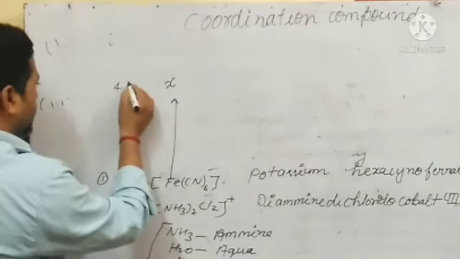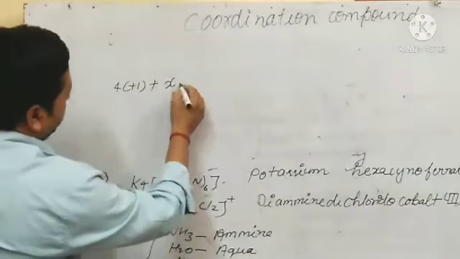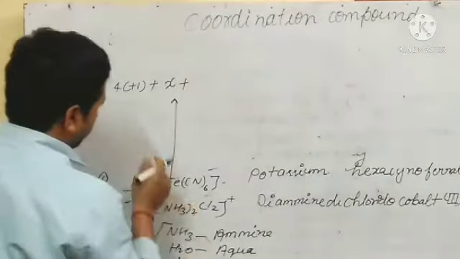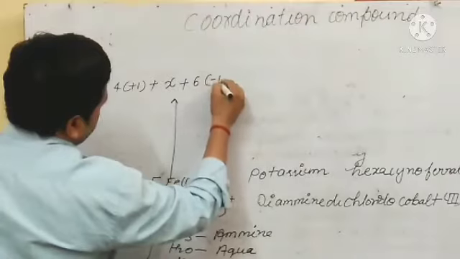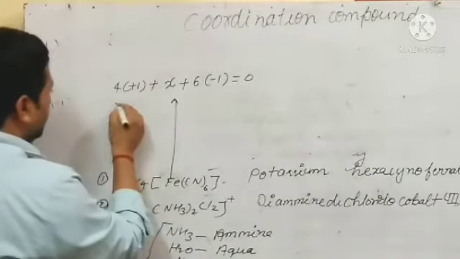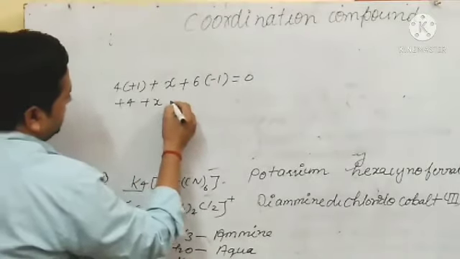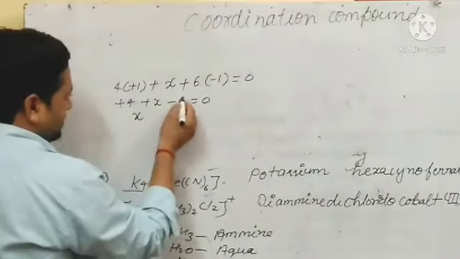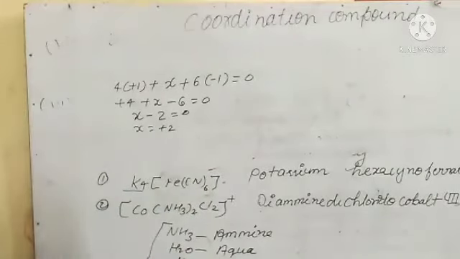So the oxidation state of potassium gives 4 times plus 1, plus x, and the oxidation state of Fe is x, we don't know, that's why we assume it. How many CN are there? 6. And the oxidation state of CN is -1, equal to 0. So 4 plus x minus 6 equals 0. Solving this, x minus 2 equals 0, x equals +2. So here the oxidation state is +2.